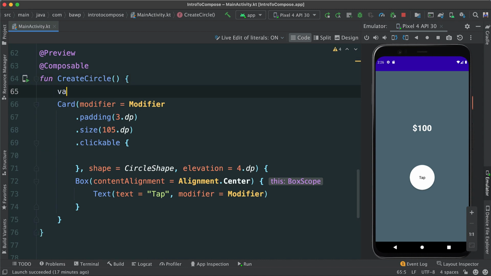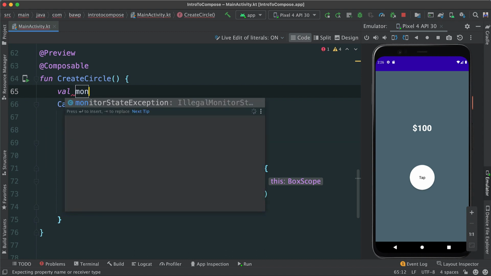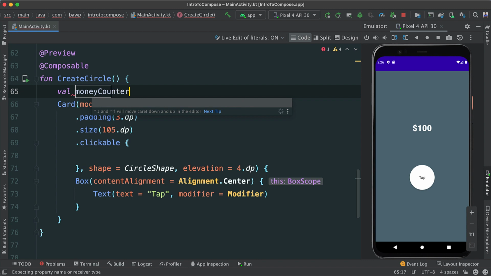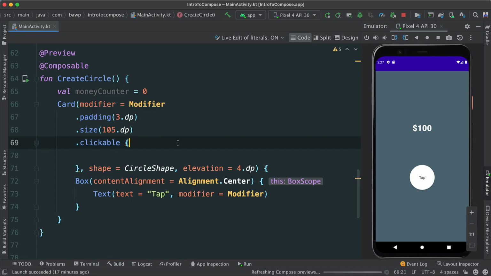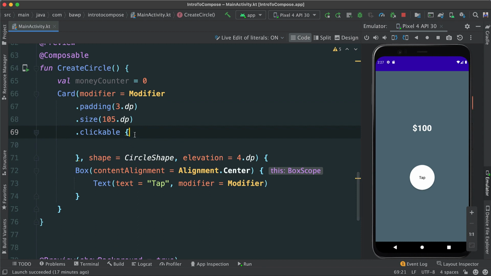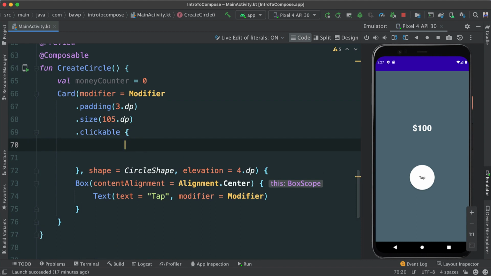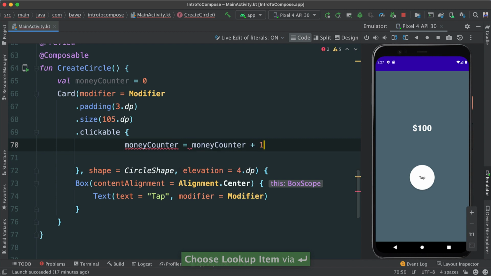And I'm going to initialize a val. Let's say money counter and set that to 0. That's the first initial value, okay? And so here, what I can do, I can hopefully say something like this. Money counter is equal to money counter plus 1. So each time that we click on this money counter, we are going to increase it.